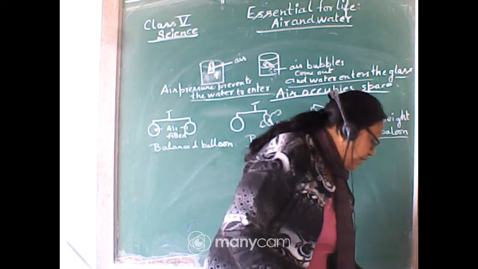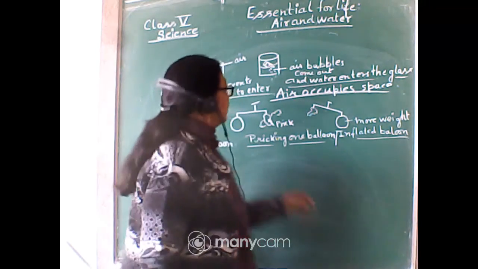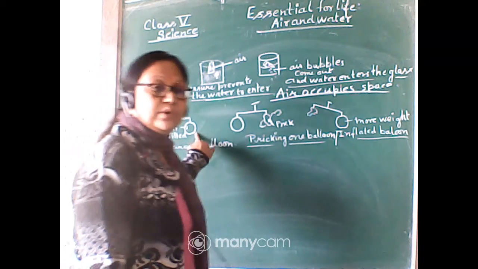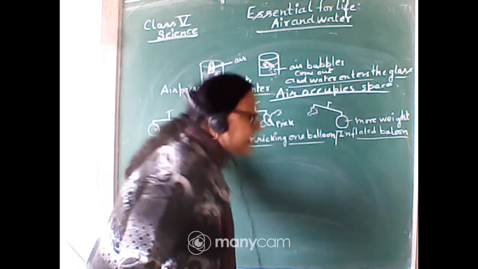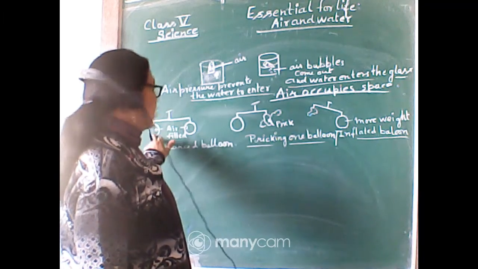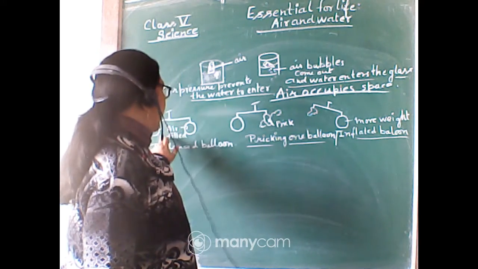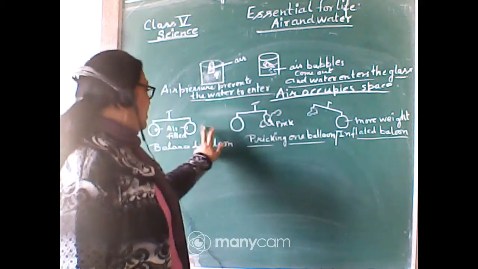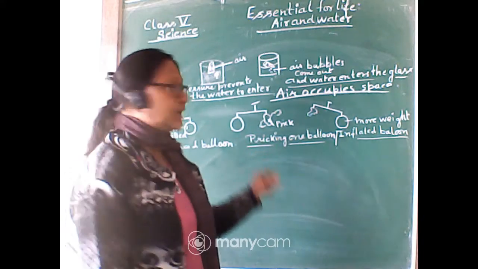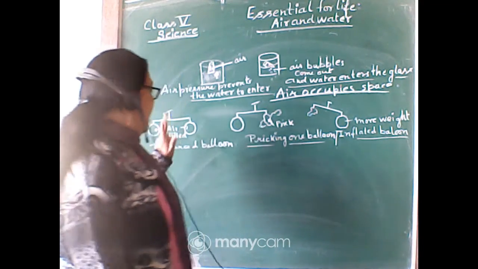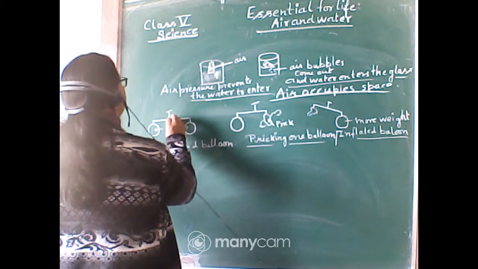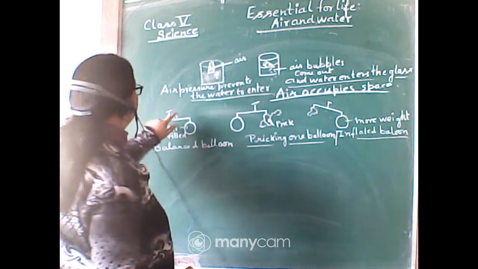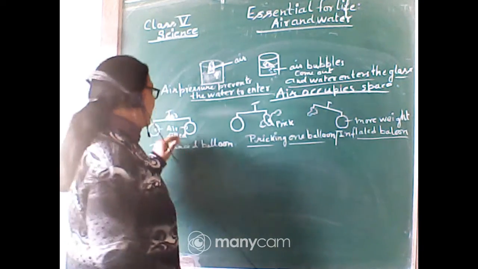This property is that air has some weight. Again we are seeing two inflated balloons. Inflated balloon means the balloon is filled with air. Both balloons may be the same size and air filled, and when we balance them, the stick will show the accurate place. There will be no deflection, it will stay straight, so it will be just balanced.